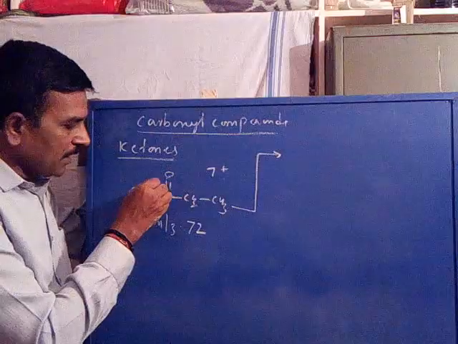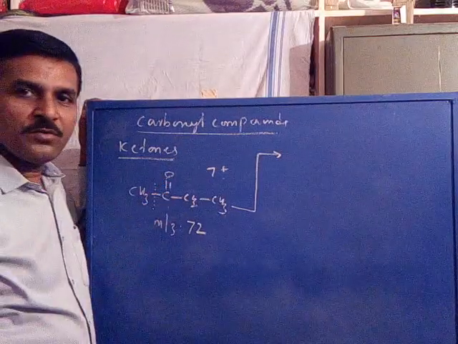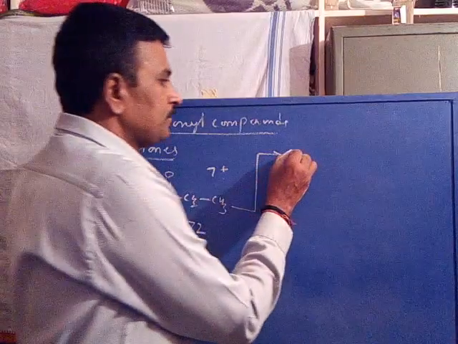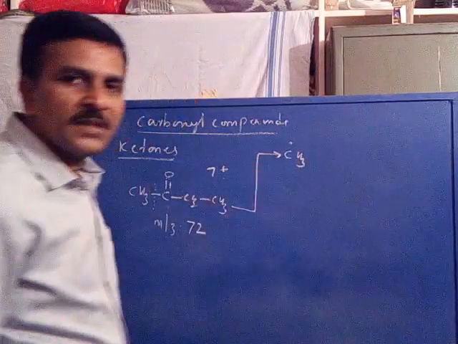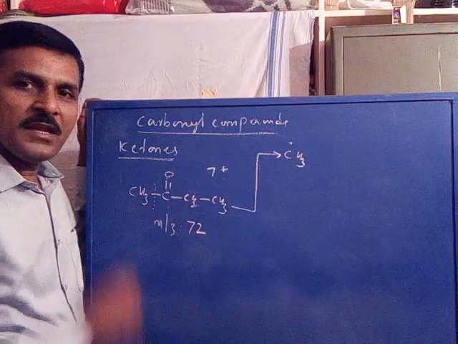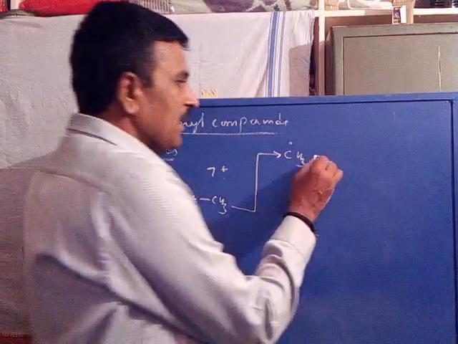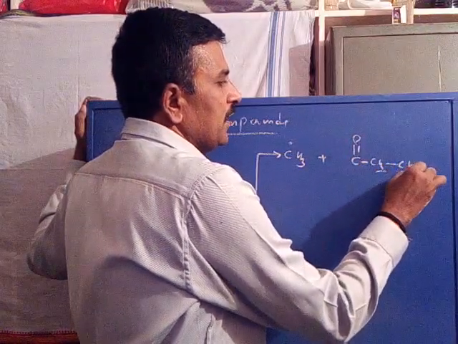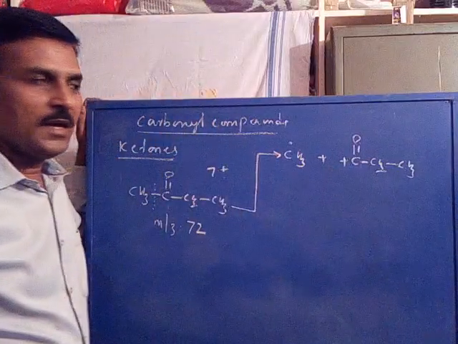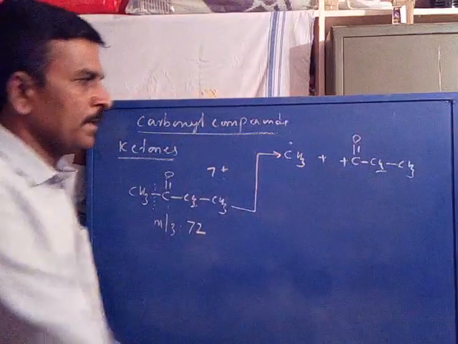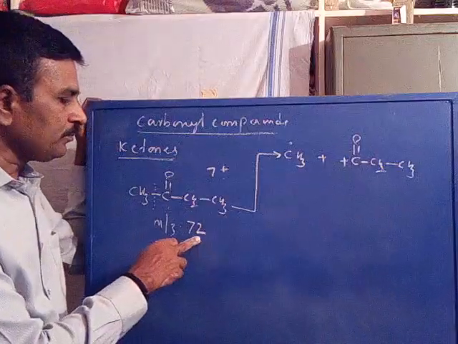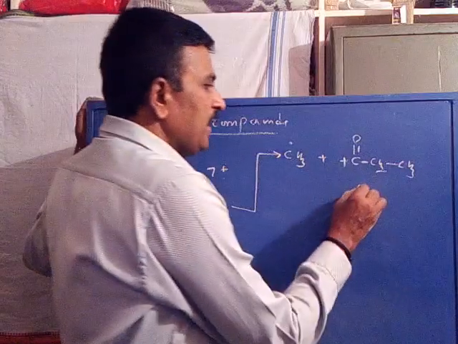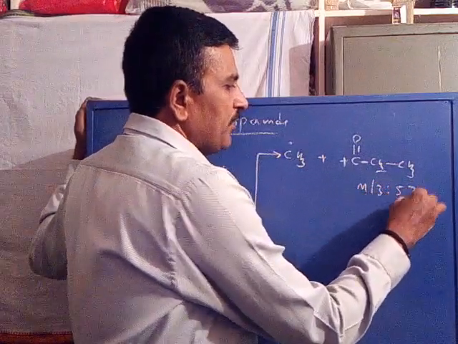by the cleavage of the alpha bond with respect to C=O, that is, the CH3 is eliminated as a radical. The remaining fragment is formed as a cation, that is, C=O-CH2-CH3, the propionyl cation. Now 72 minus 15 gives an m/z value of 57.